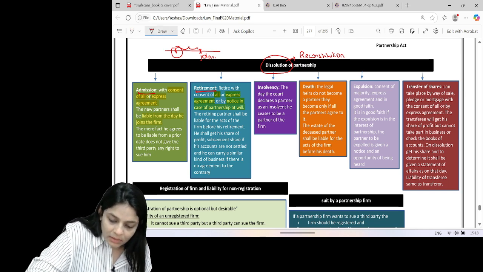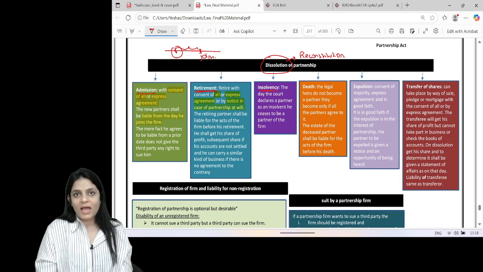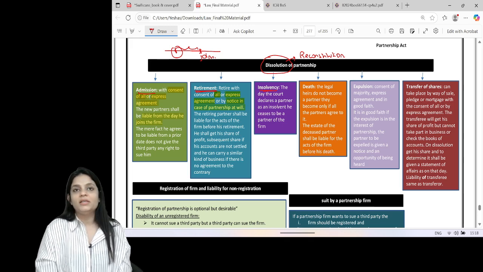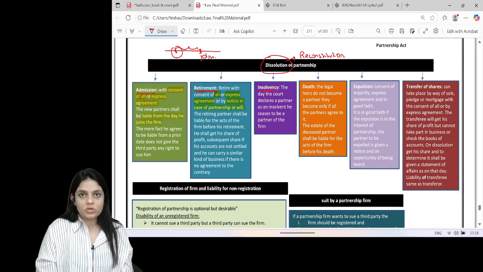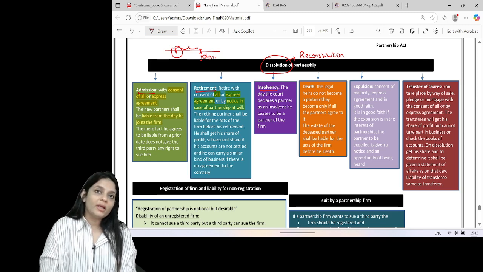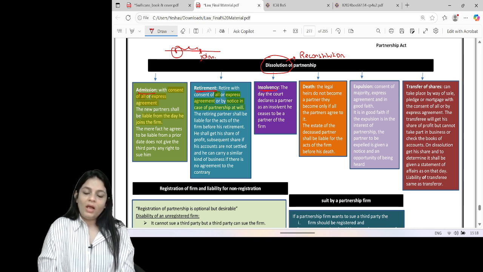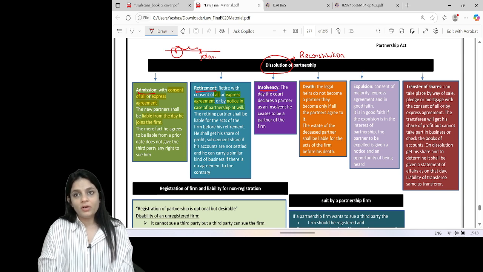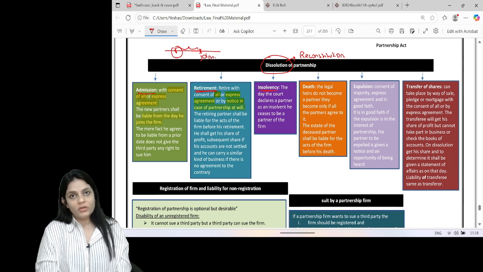Insolvency. When a partner's personal assets are less than his personal liabilities, he's insolvent. The court has to declare him insolvent. The day the court declares a partner insolvent, he ceases to be a partner of the firm. I repeat again, the day the court declares him insolvent, he ceases to be a partner of the firm. Whether the firm is dissolved or not, he is no longer a partner of the firm.